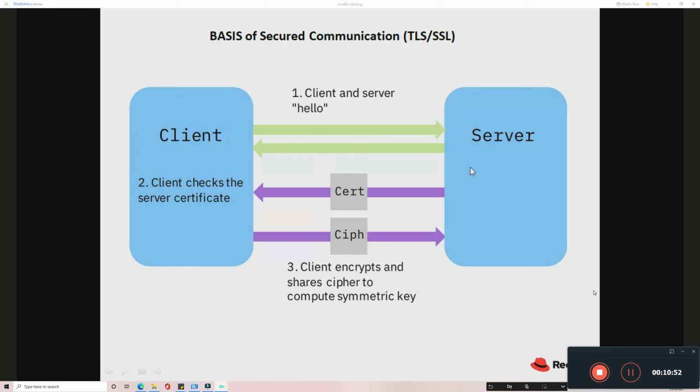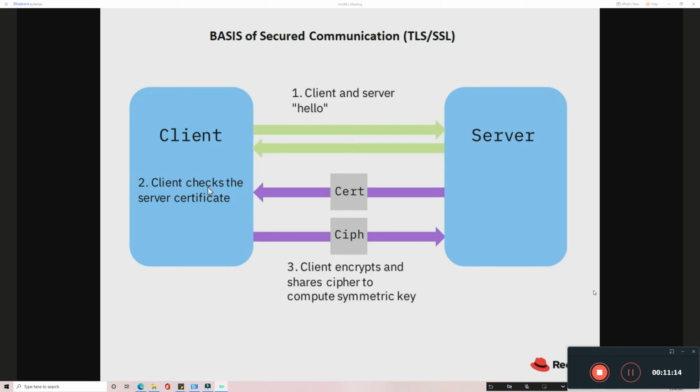Then the server will issue the certificate to the client, and the client will verify whether this certificate is a globally digitally signed certificate or not. Typically the verifying agent will be the browser. So our browser will verify the certificate validity and the signature.